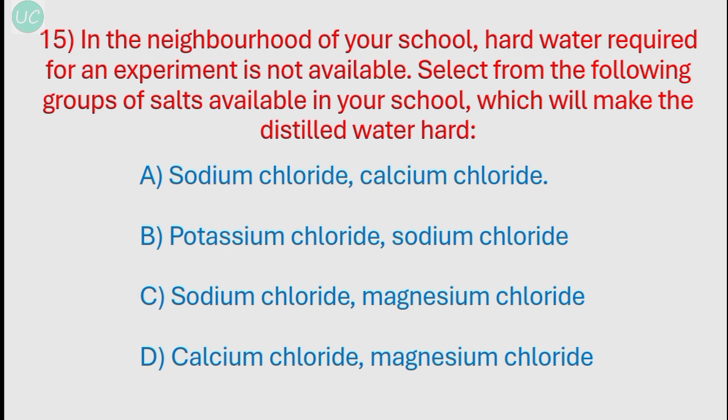Okay, so options A, B and C are incorrect because they have sodium and potassium salt ions, that is sodium chloride, potassium chloride, and again sodium chloride with magnesium chloride. So options A, B and C cannot be true, so option D is true. Calcium chloride and magnesium chloride will make the distilled water hard.